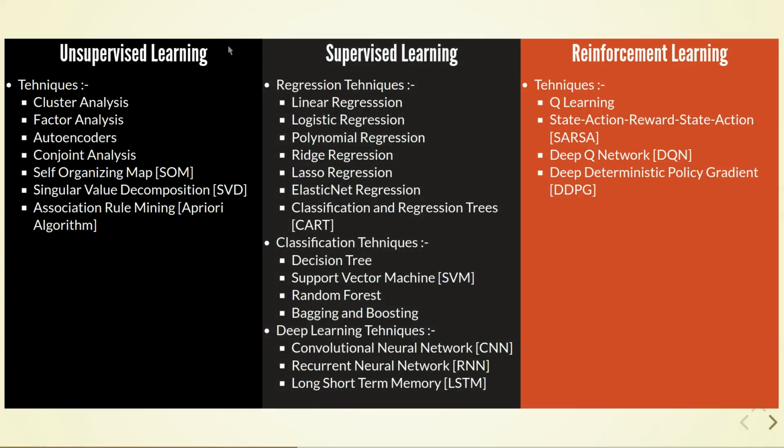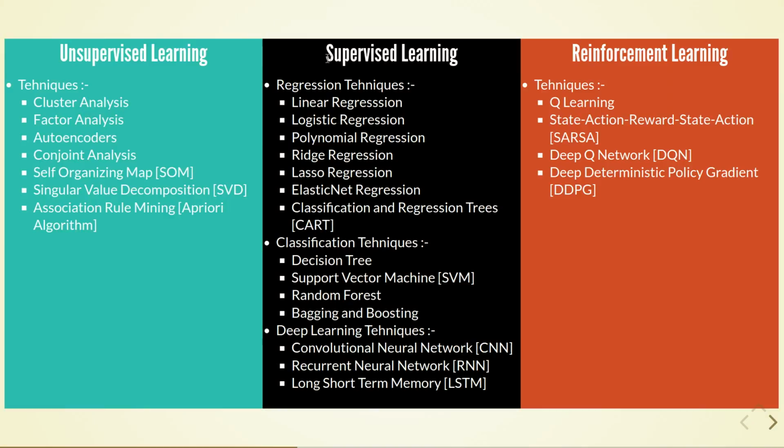In unsupervised learning, we can use cluster analysis for customer profiling and segmentation, principal component analysis and factor analysis for feature reduction, conjoint analysis for preference mapping, association rule mining for market basket analysis, cosine similarity matrix for recommendation system, self-organizing maps to produce a two-dimension representation of multidimensional input features.